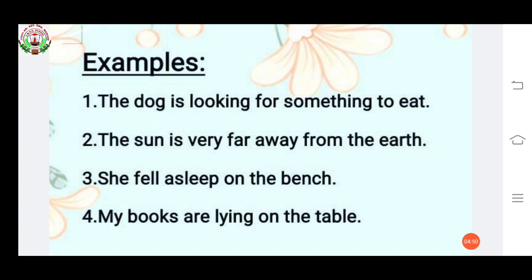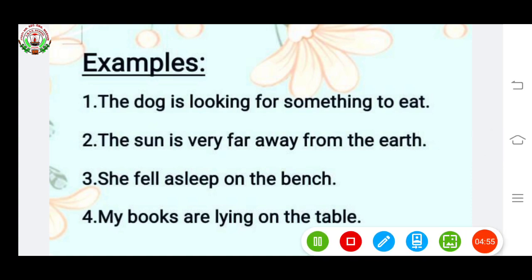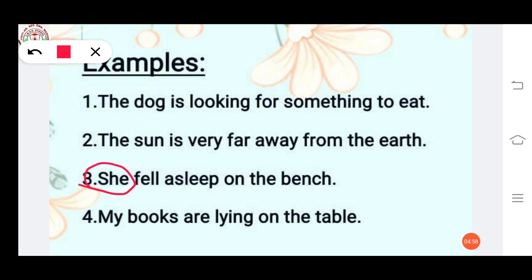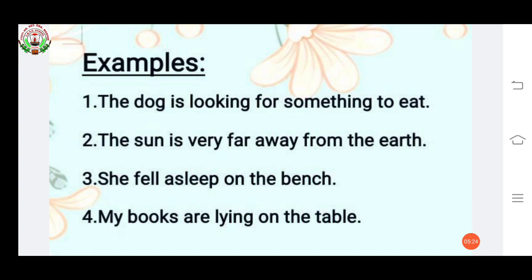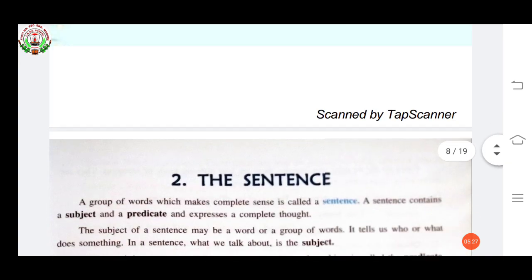Now next. She fell asleep on the bench. Here what is the subject? She. She is a pronoun. She is the subject, then fell asleep on the bench is the predicate. Next, my books are lying on the table. Here my books are the subject. Are lying on the table is the predicate. I hope you understood now. Now see some more examples in your book.